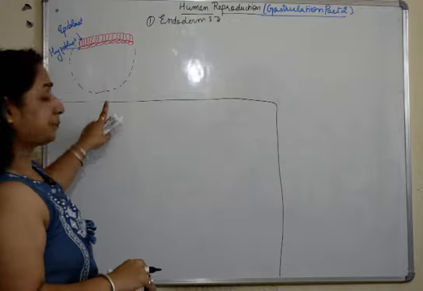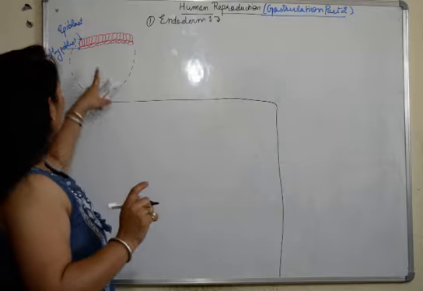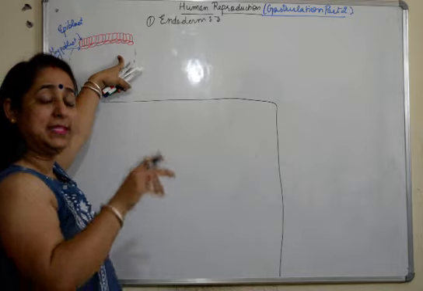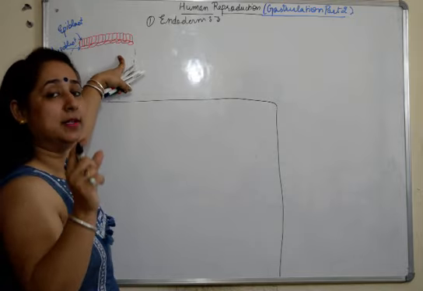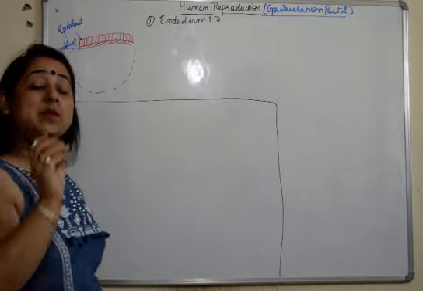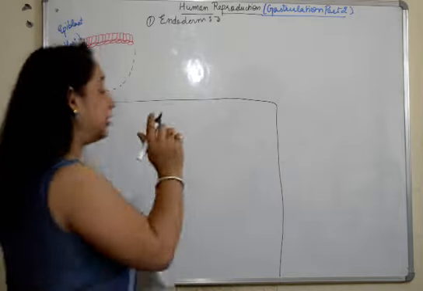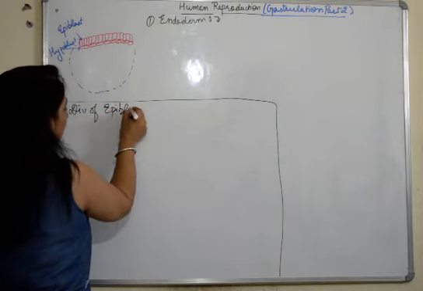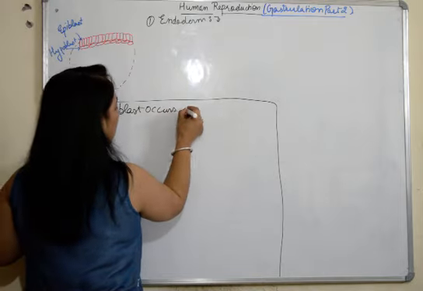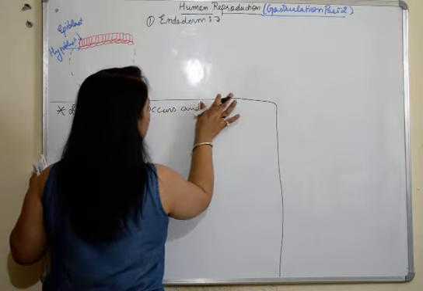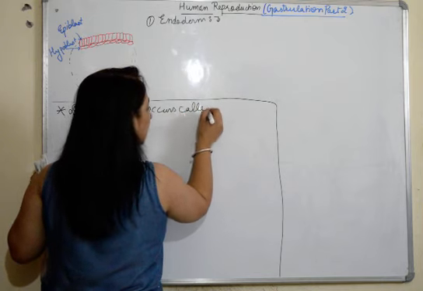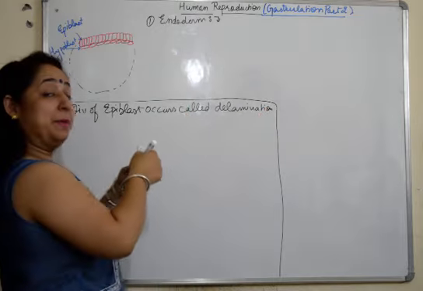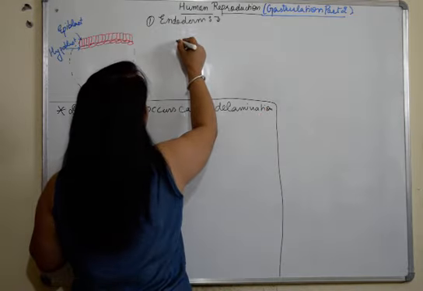Now starting up, we have discussed that the embryonic disc has now undergone division to form 2 types of cells, columnar cells called epiblast and cuboidal cells known as hypoblast. Now what happens, the epiblast will further undergo division. I'll write here, division of epiblast occurs, which is called delamination, wherein now these epiblast cells, I'll just make the diagram.